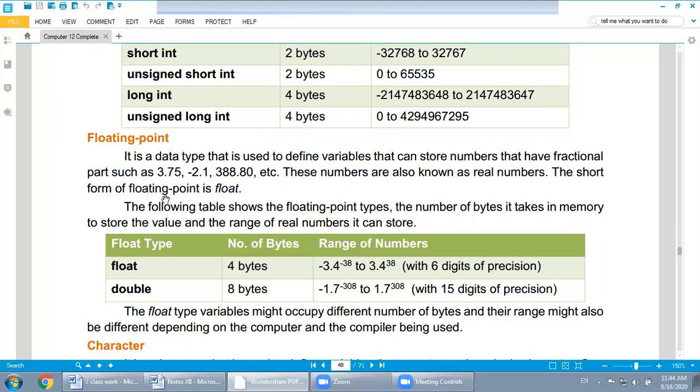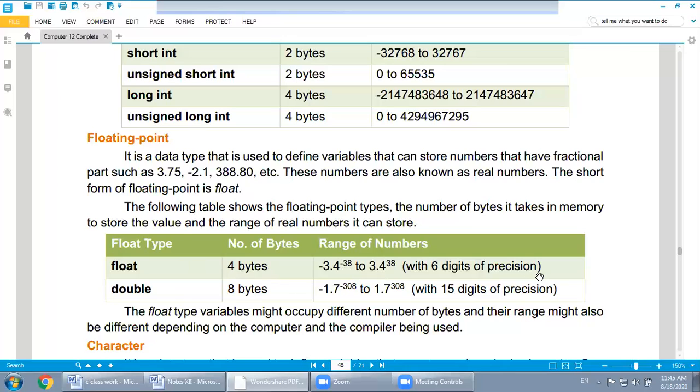The short form of floating point is float. Instead of writing floating point, we use float in our program. The following table shows the floating point types: float and double. Float occupies how many bytes in our computer memory? 4 bytes, and its range is minus 3.4 raised to power minus 38 to 3.4 raised to power 38 with 6 digits of precision.